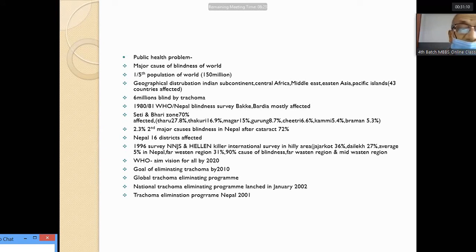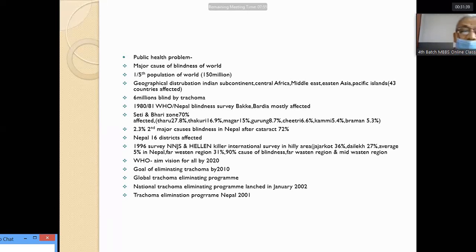It means the disease has migrated from the plain to the hills, and Dailekh 27%. Average 5% in Nepal, and 31% in the far western region. 90% cause of blindness in the far western region is due to trachoma, and the mid-western region also.